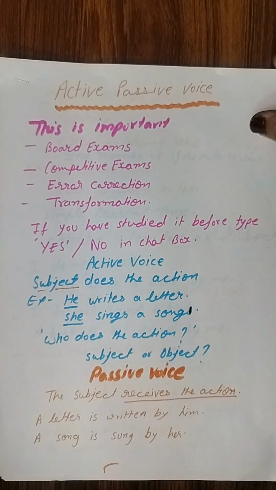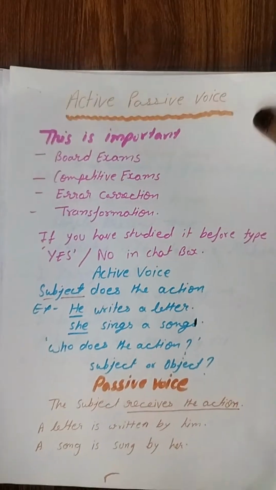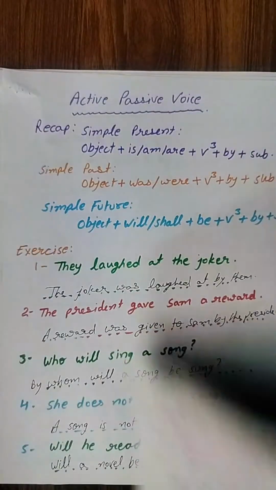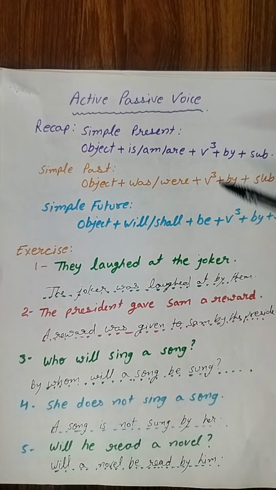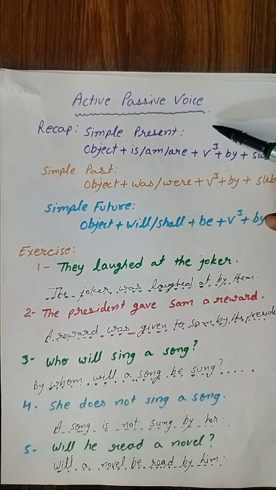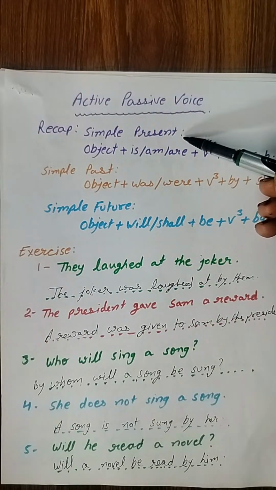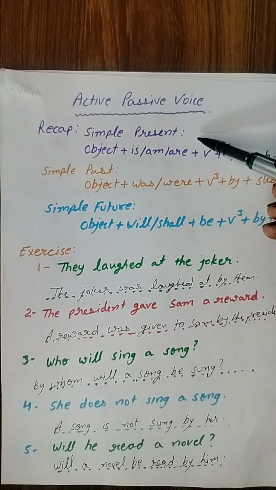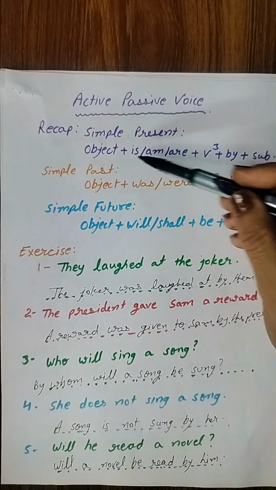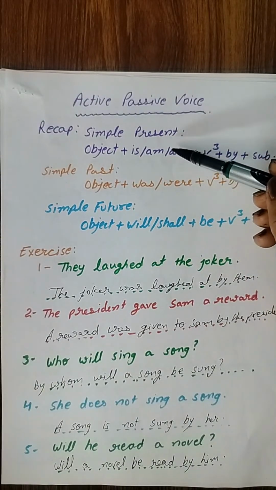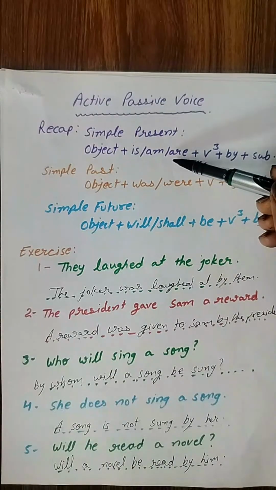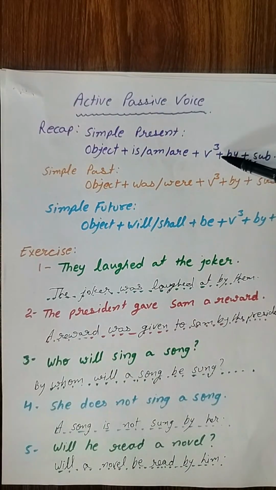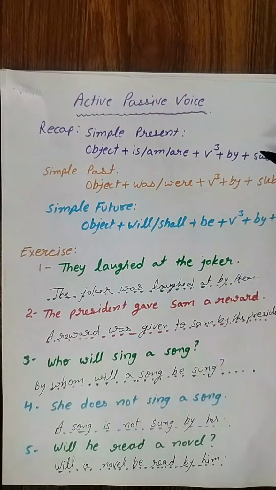Okay. So now we will take a quick recap of the earlier tenses. Recap, first of all we take simple present tense. If we have to change it into passive voice and our question sentence is in simple present tense, so first of all we will write object, then we write is, am or are as per our object. Okay, and then we use verb third form. As I told you earlier, in passive voice we always use verb third form, then by plus subject.